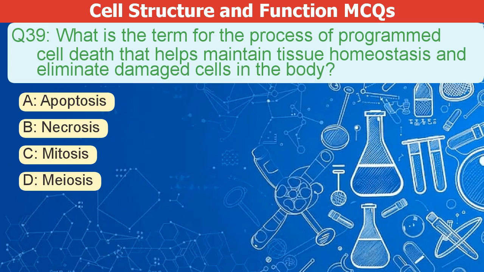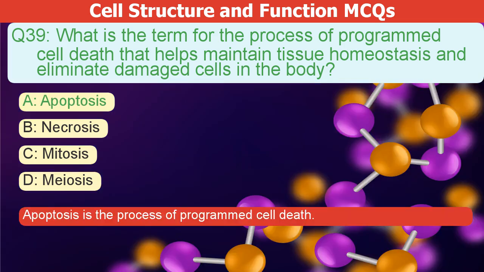What is the term for the process of programmed cell death that helps maintain tissue homeostasis and eliminate damaged cells in the body? A. Apoptosis. B. Necrosis. C. Mitosis. D. Meiosis. The correct answer is A. Apoptosis is the process of programmed cell death.